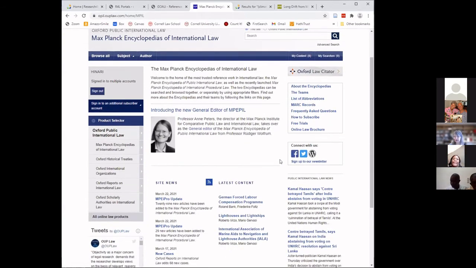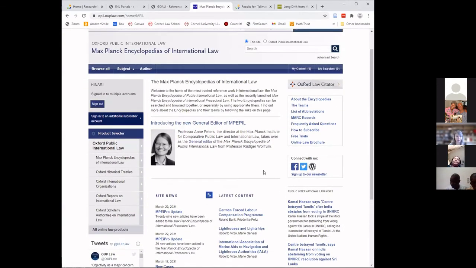So how can I even begin to get started? Well, let's continue with our climate justice example that we used in Summon. Notice up at the top here, I have a search bar, and I can search a couple of different ways. I can search just in the Max Planck Encyclopedia, or I can search in a larger group of materials called Oxford Public International Law. For now, I want to search just in Max Planck Encyclopedia.